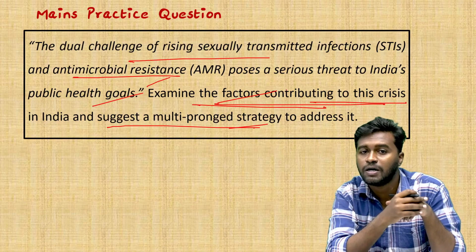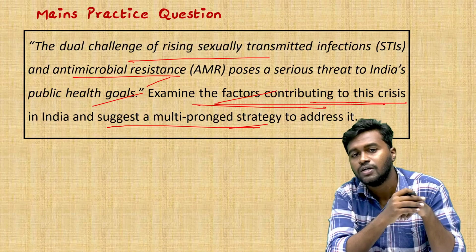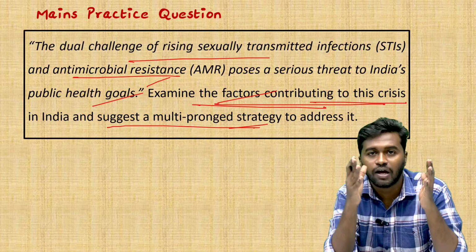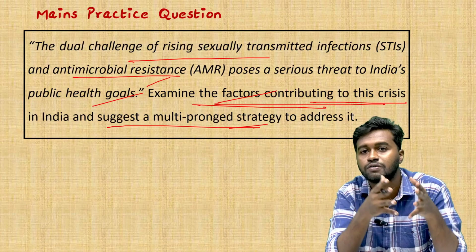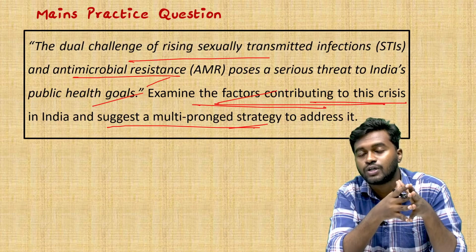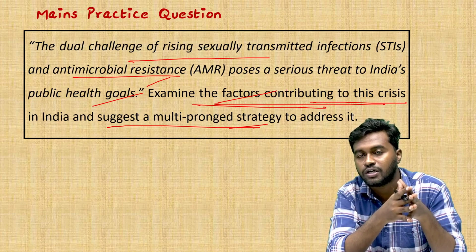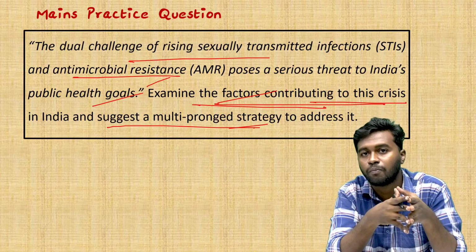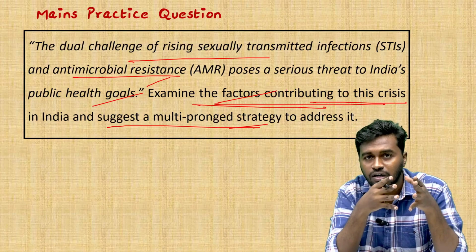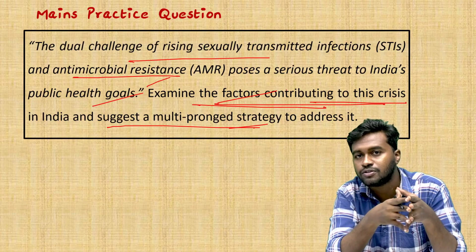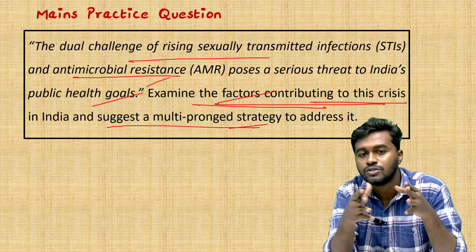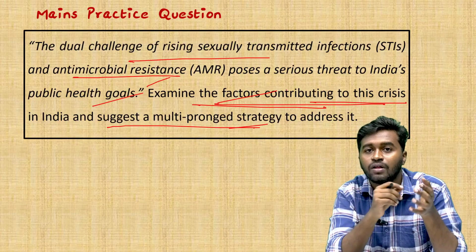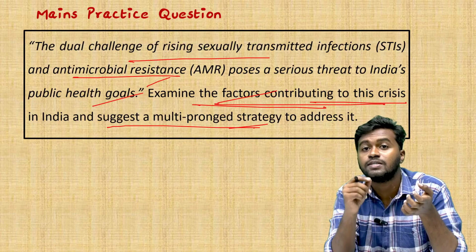And suggest the multi-pronged strategy to address this issue. So what are the strategies we need? For example, we have a lot of government initiatives focusing on the health of the child and mother, for example, Janani Suraksha Yojana and all. And at the same time, we also need infrastructure development. For example, we need proper counselors and other trained professionals to handle this issue at every level of the society. And at the same time, we also need to focus more on asymptomatic infection.